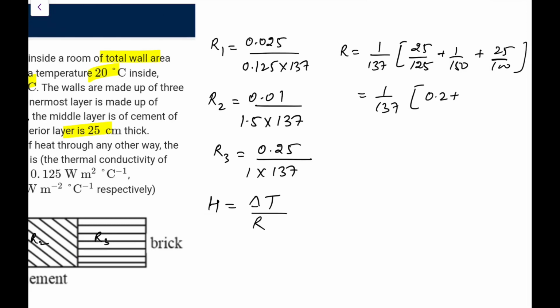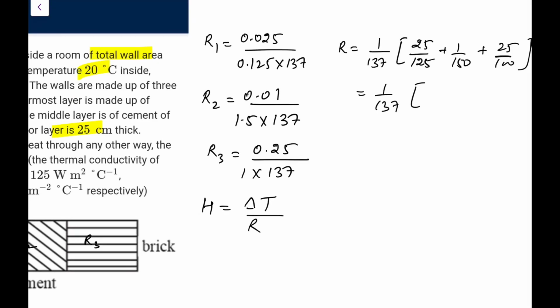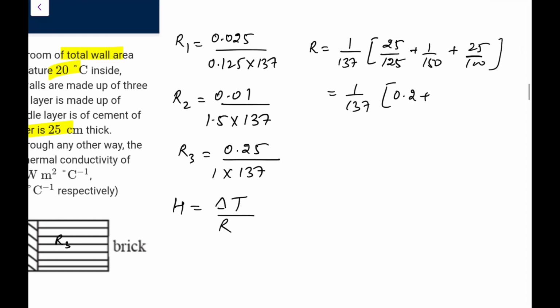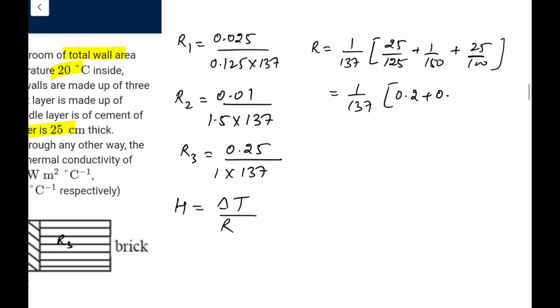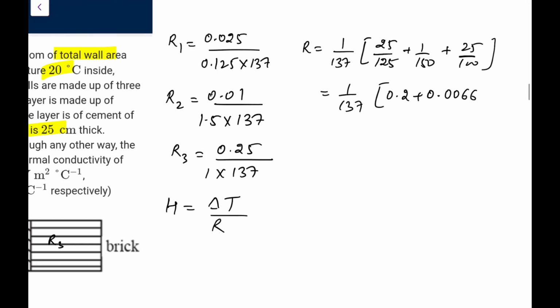Keeping 1 by 150 like this would be tough, so better do it like this: 0.2, 1 by 150 would be 0.066, plus 0.25.